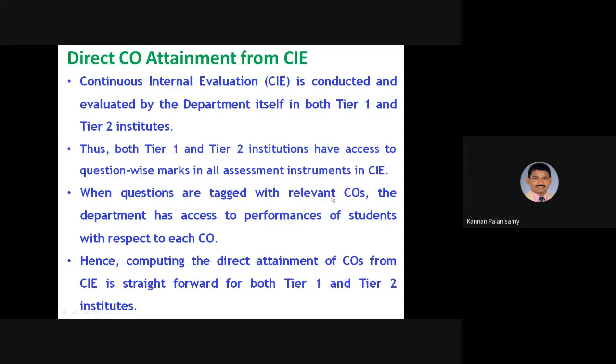When questions are tagged with relevant COs, the department has to assess the performance of students with that. This is the thing I told, and hence computing the direct attainment of COs from CAE is straightforward for both tier 1 and tier 2 institutions. There are no issues in this.